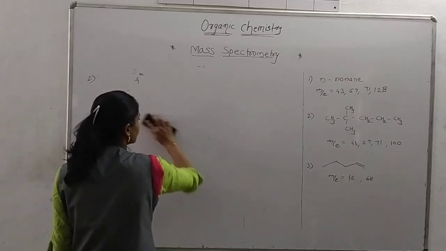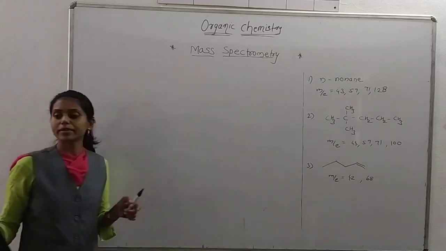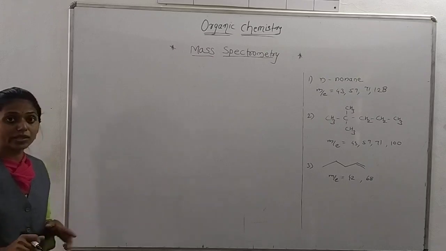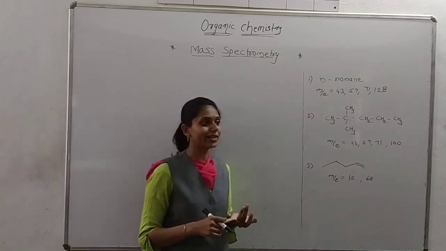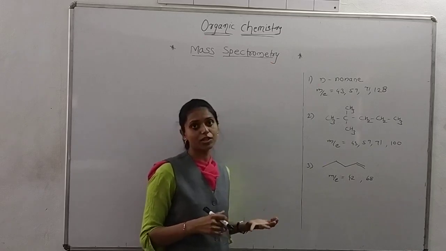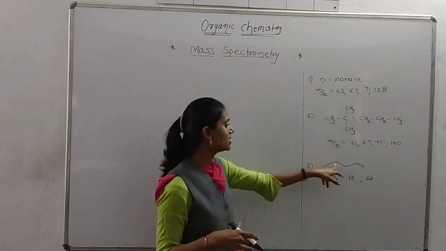Actually, it's the easiest one, but as we go to functional groups, at that time we use whatever reactions we have studied, that is the McLafferty rearrangement, the hydrogen transfer rearrangement, which comes into that category. Okay, see this reaction.